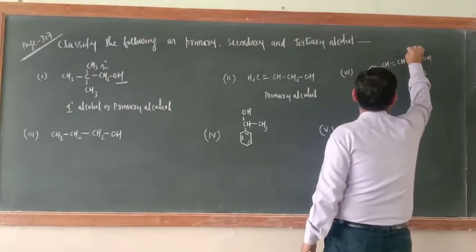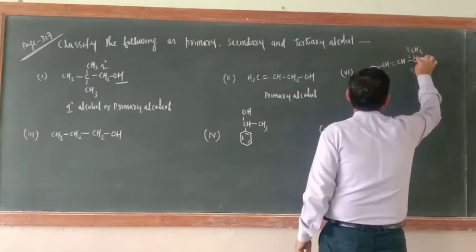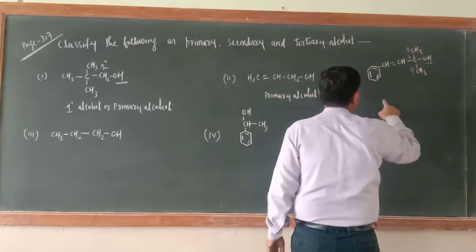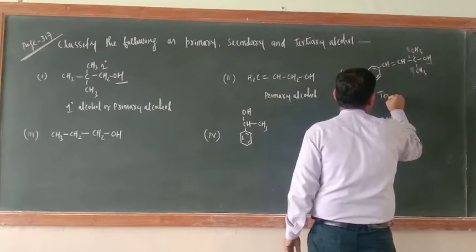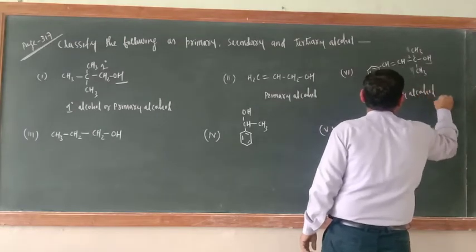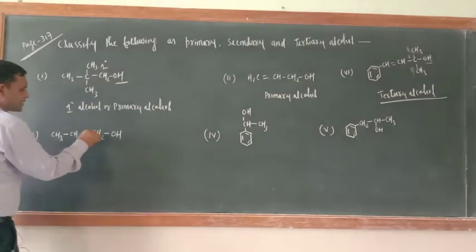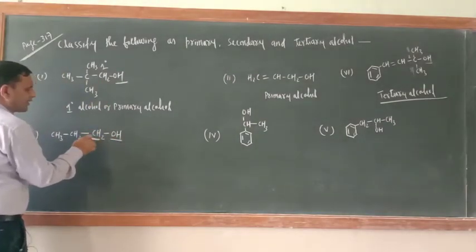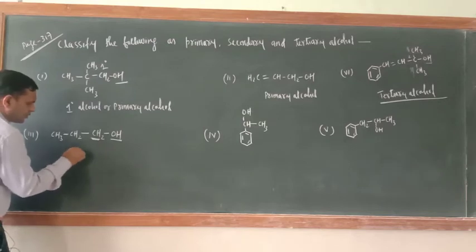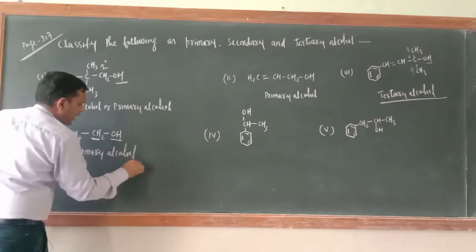What about this one? Just try to understand. This carbon atom to which OH is bonded is bonded with 3 more carbon atoms, this side and this side. So this is tertiary alcohol, or 3 degree alcohol. Now what about this one? This OH is bonded with this carbon atom, and in turn this carbon atom is bonded with only one carbon atom. So this is also primary alcohol, or 1 degree alcohol.